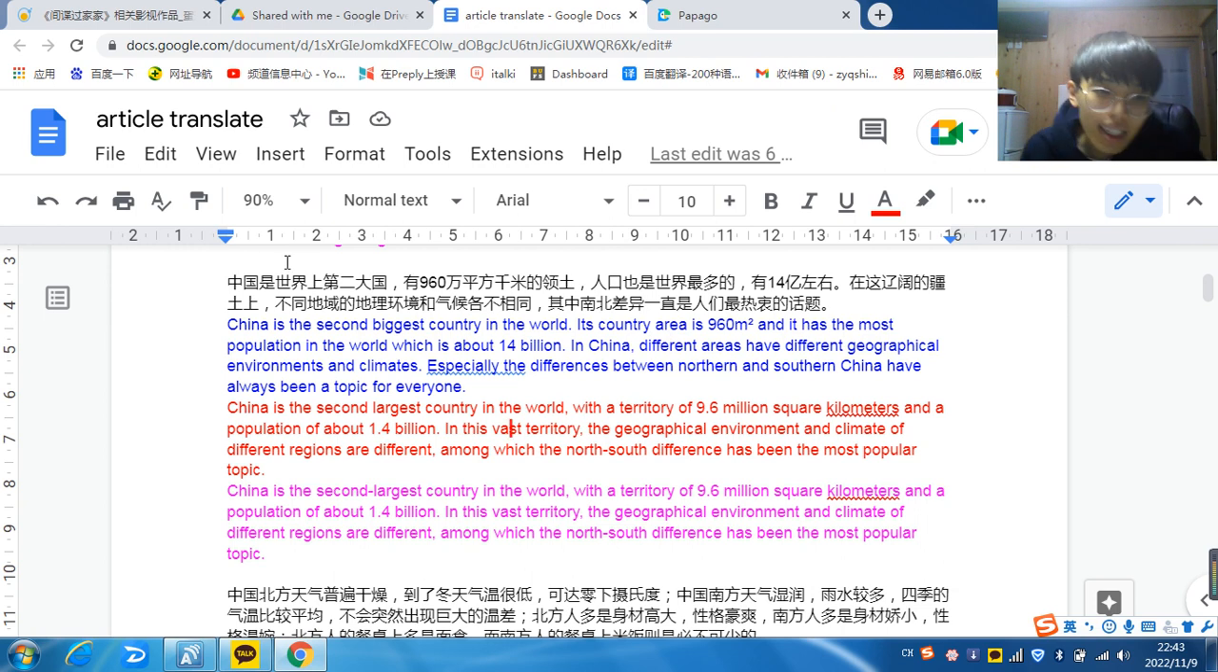So China is the second largest country in the world, and it has a really big territory, and it has the most population, like 1.4 billion in one country. A lot. And because China is so big, different regions have different geographical environments and climates.